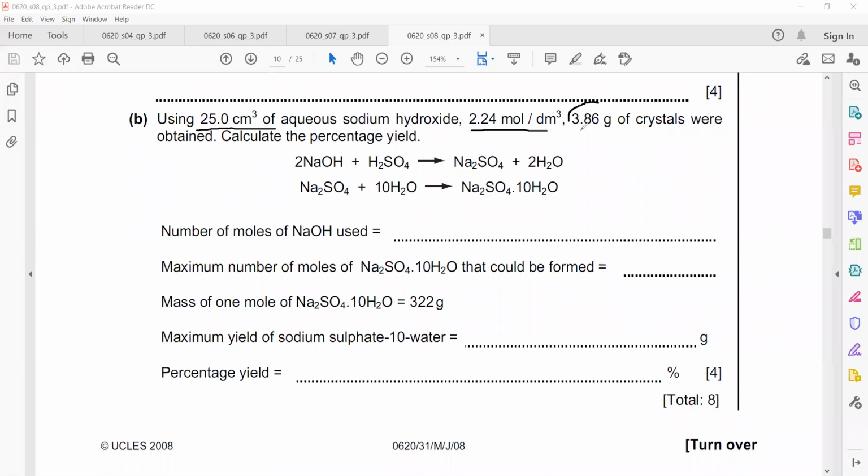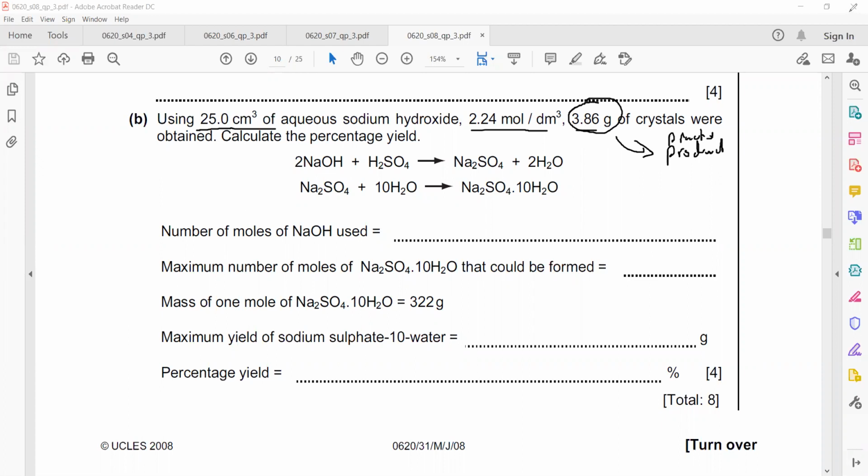That is the practical amount of product, because practically we are getting 3.86 gram. We have to calculate the percentage yield.